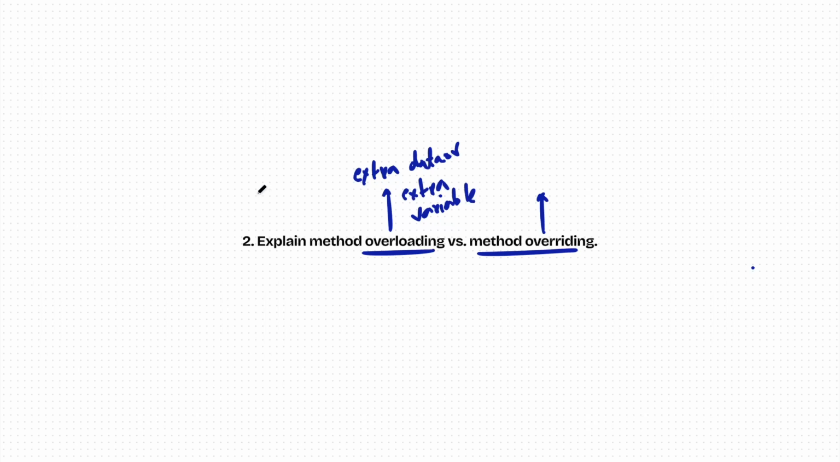variable. So what we are doing, we are overloading with extra data or extra variable. And to whom we are overloading? We are overloading the functions. Always remember, the term overloading and overriding is related to functions or methods, whatever you say.